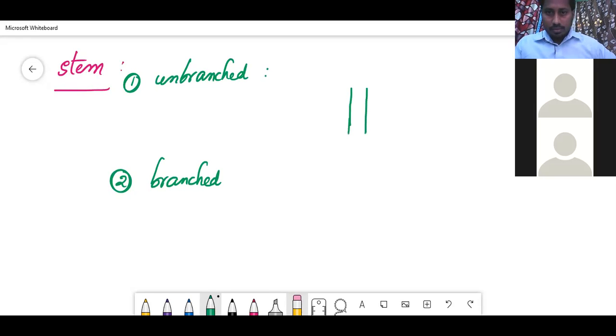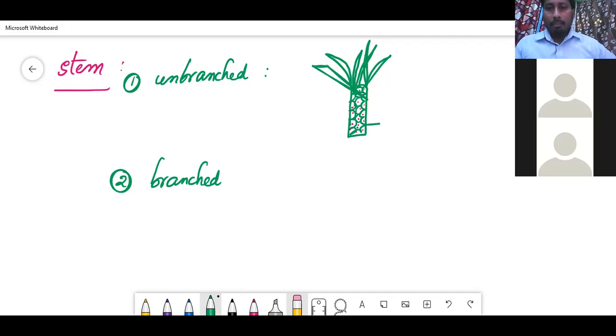If you watch this Cycas plant, this is a Cycas plant.